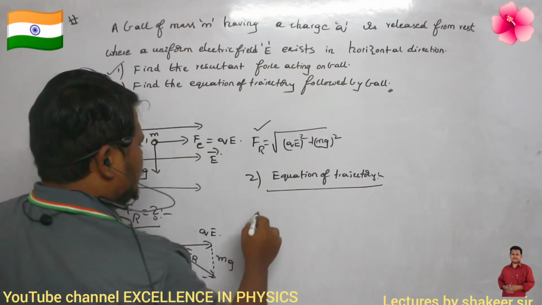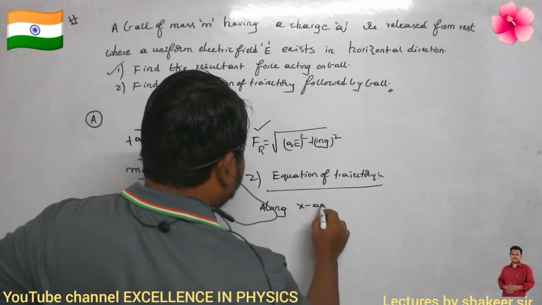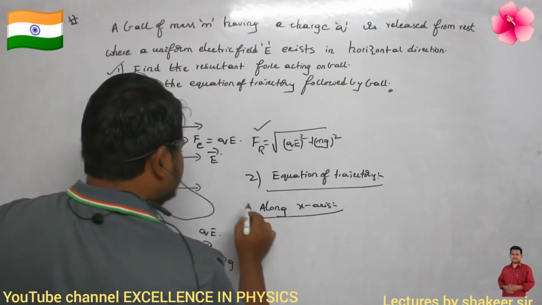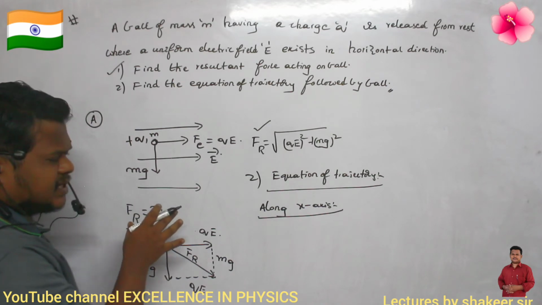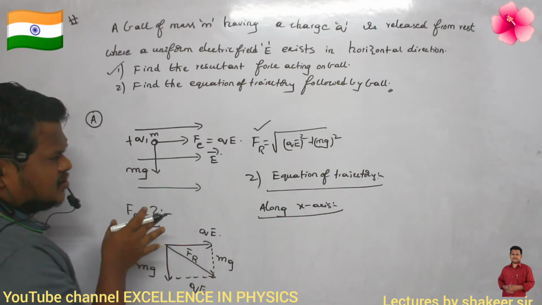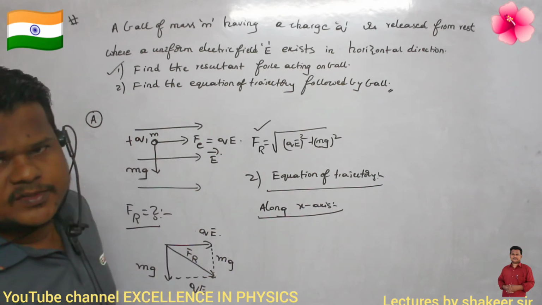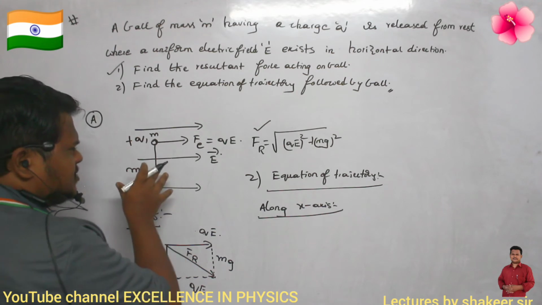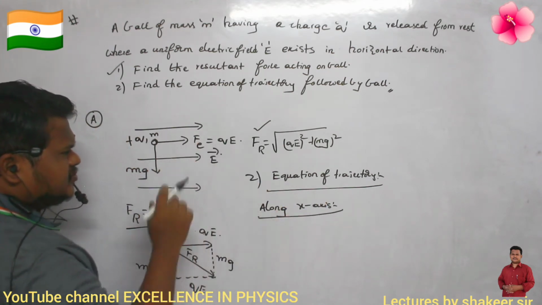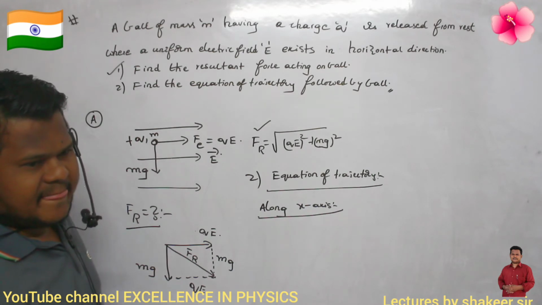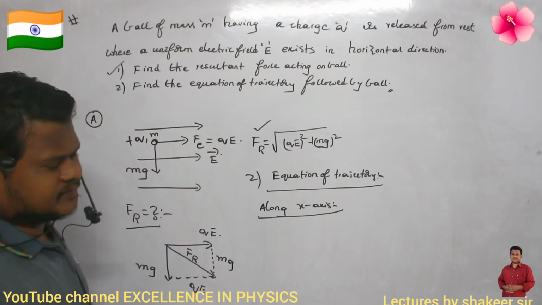Now, along the x-axis, how can you write the equation of motion? We are studying both axes separately, because along the x-axis there is a different force, and along the y-axis there is a different force. First of all, along the x-axis, is it an accelerated motion or uniform motion?